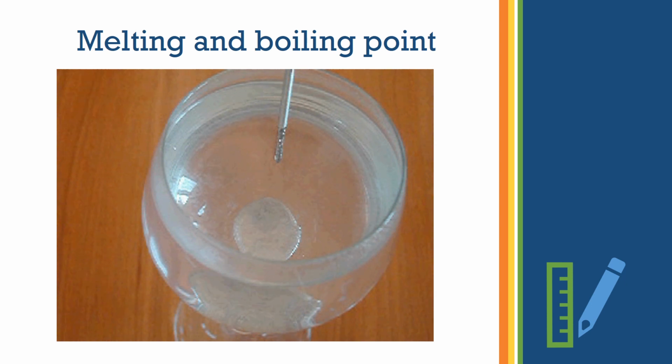Non-metals have low melting and boiling points, which means that even if you increase the temperature slightly, they will start melting and boiling. You don't need to wait for the temperature to increase to a very high extent. As you can see here, the substance has already started melting by keeping it in hot water. The same thing can be applied to non-metals also. You don't have to wait for the temperature to be very high. Here again you have an exception, carbon and boron. Even though they are non-metals, they melt only at a higher temperature.